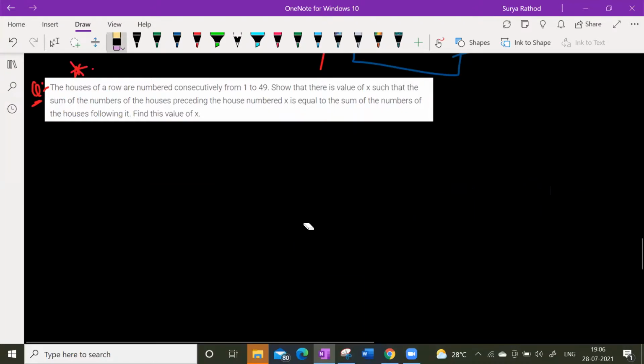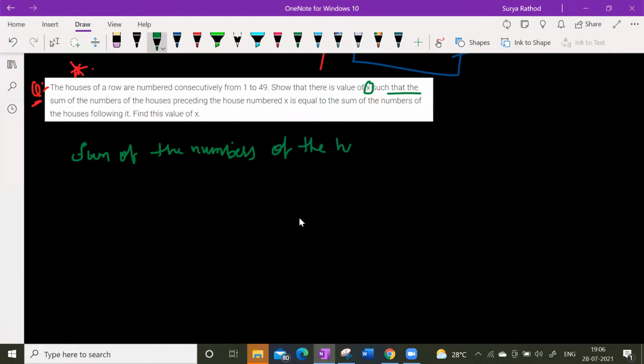Now let us come to the question, what he's talking about. He has given that show the value of X such that the sum of the numbers of the houses preceding the house numbered, let us say X, is equal to what?